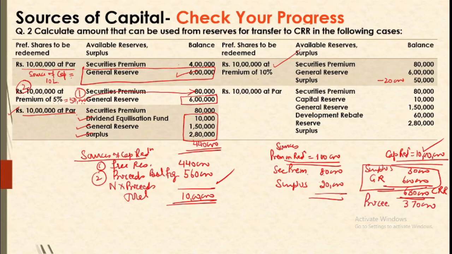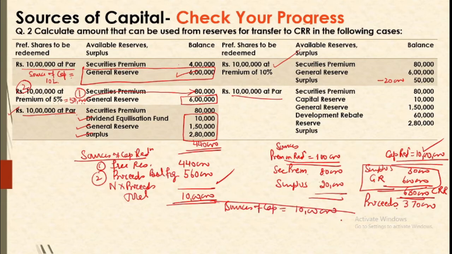So for this the company will go for proceeds of fresh issue. Now likewise another case is 10 lakh shares redeemable at par. Now if the shares are redeemable at par, then that means that we are to look for sources of capital reduction only for 10 lakh.